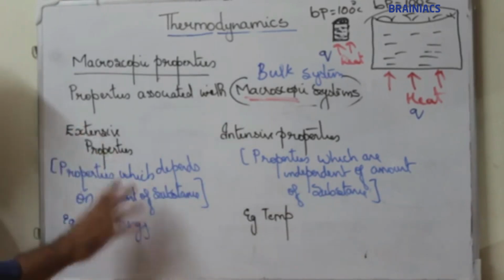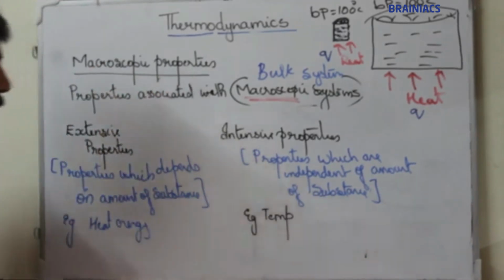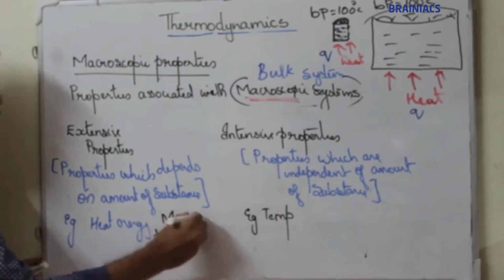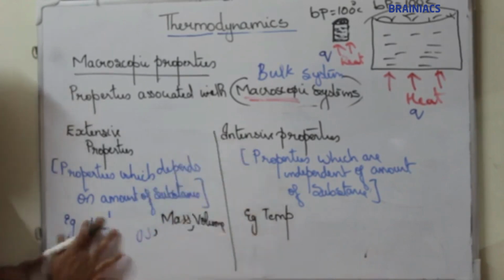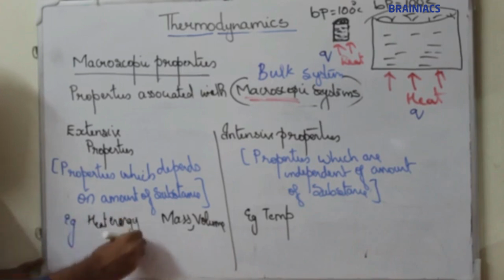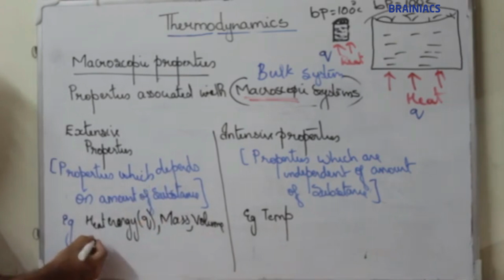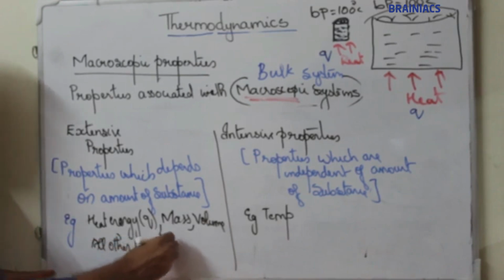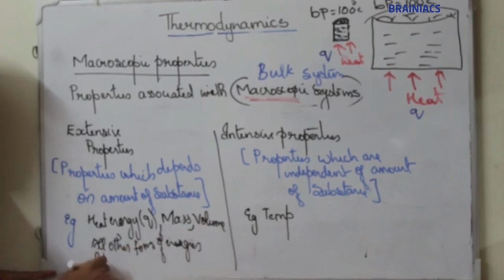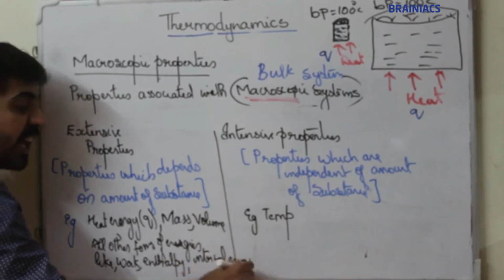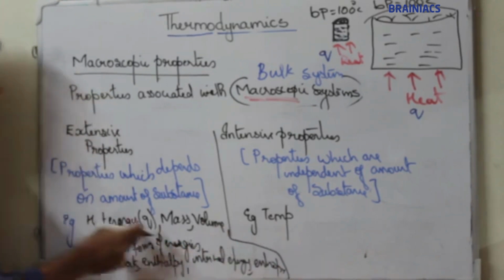Now examples of extensive properties are heat energy. There are so many other examples of extensive properties: heat energy, let the heat energy be Q, mass, volume, and all other forms of energy, like work energy, enthalpy, internal energy, entropy. So there are so many other examples of extensive properties.